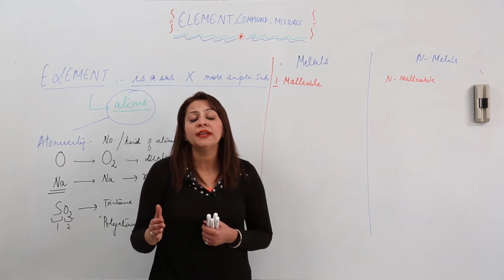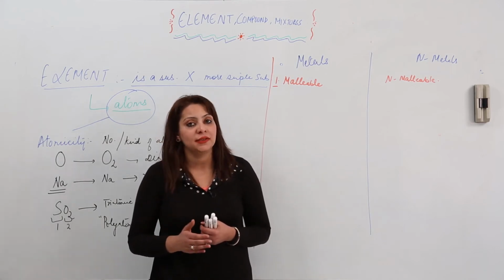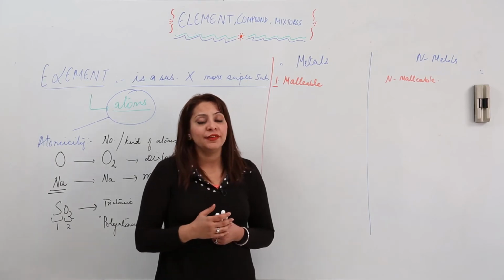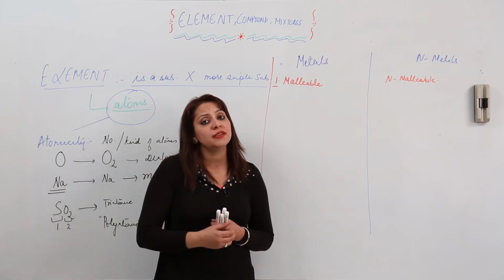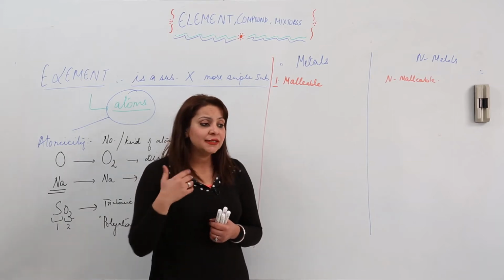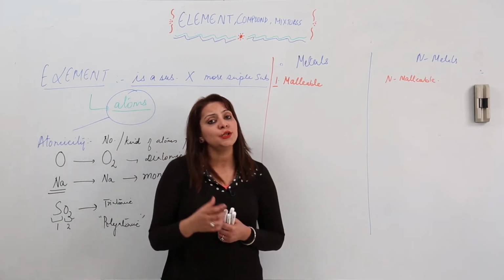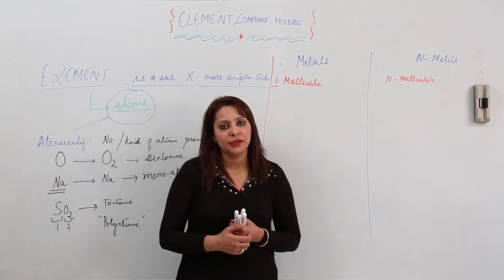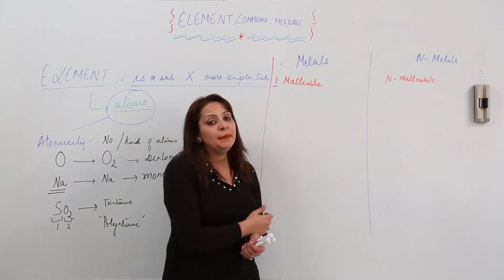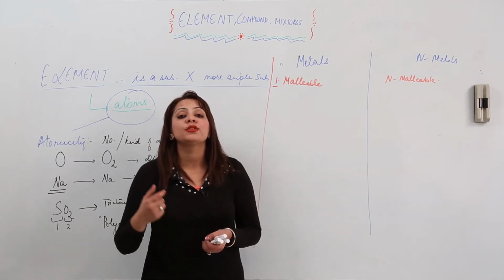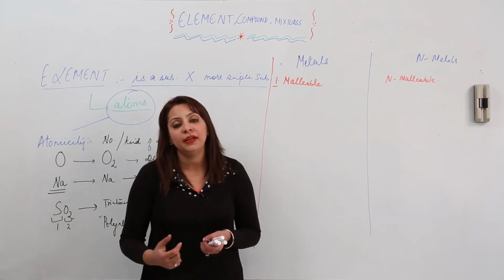And how can we do it? We can do it by hammering it, right? So malleability means, again I am repeating the definition because you need to know it. So start using this word. If any time you come across a new word, start using it in daily routine. Once you use it, you will have a command over that word, right? So what do you mean by malleability? It is a process of beating metal into thin sheets by hammering, right?